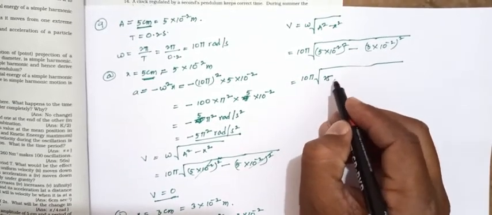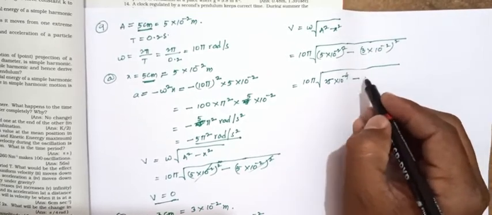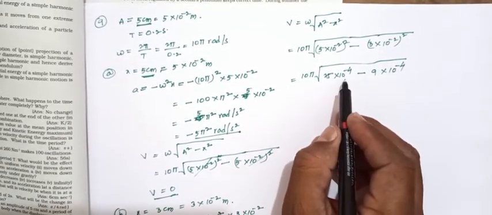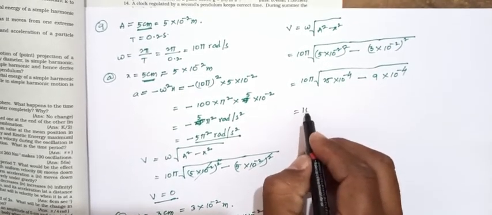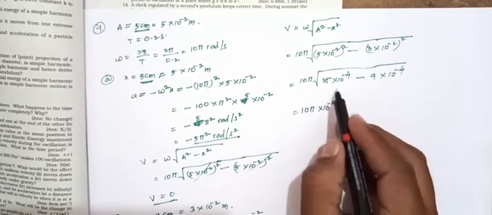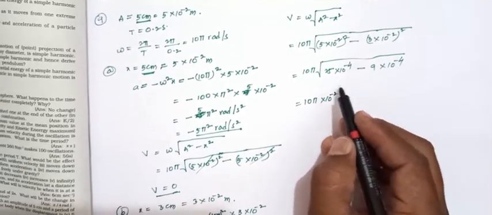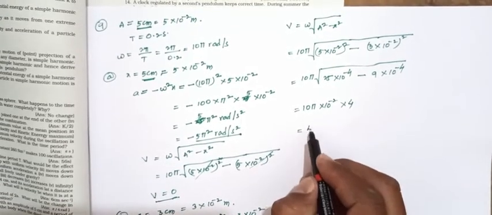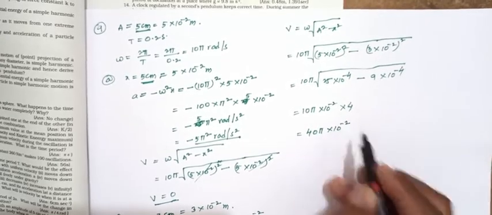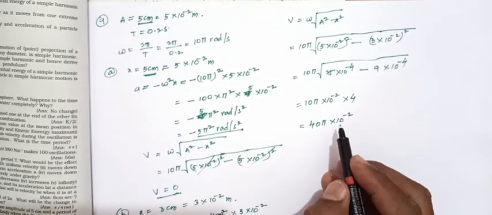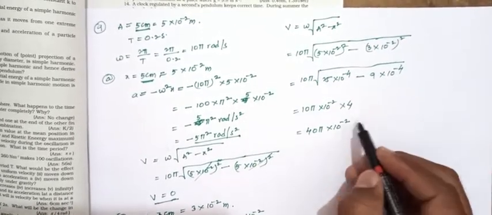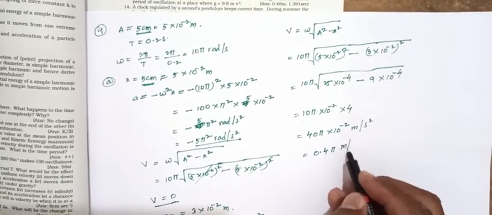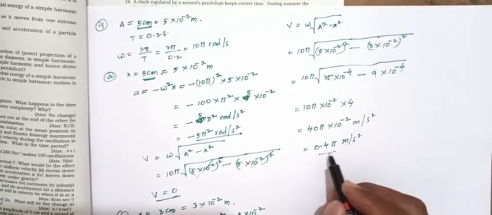that equals 10 pi square root of 25 into 10 power minus 4 minus 9 into 10 power minus 4. Taking 10 power minus 4 common, the square root gives 10 pi into 10 power minus 2 times the square root of 25 minus 9, which equals 16. The square root of 16 equals 4, so that equals 40 pi into 10 power minus 2, which is also written as 0.4 pi meter per second.